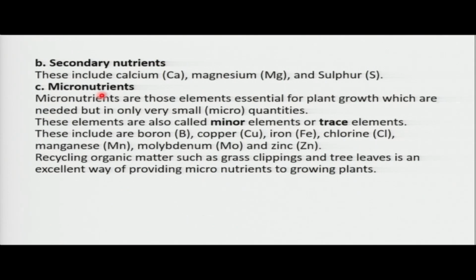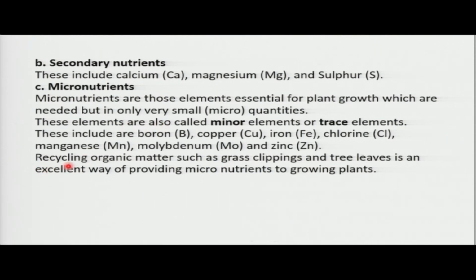In addition to that, we also have the micronutrients. Sometimes we call them the trace nutrients or the minor elements, minor nutrients. These are nutrients which are required by plants in very small amounts, very small but very important. We have some of these chemicals here: copper, iron, chlorine, manganese, and zinc.